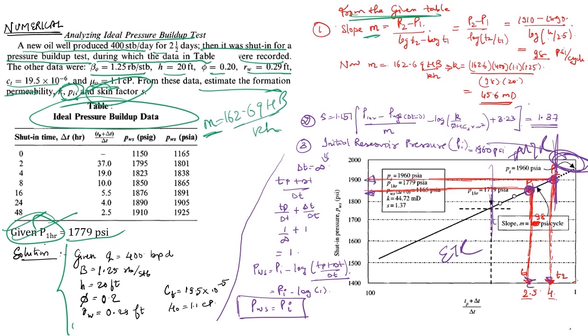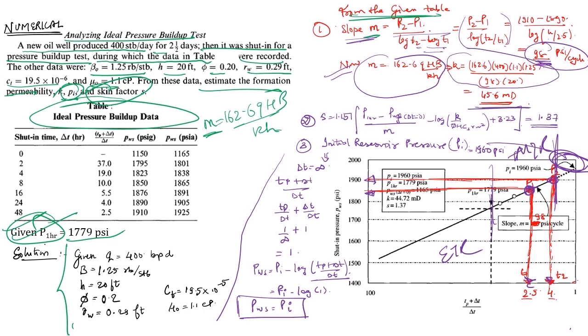So my slope m is equal to (P2 minus P1) upon (log T2 minus log T1). Because it is a minus, I can write T2 by T1 inside the log. On solving that, my answer would be 98 psi per cycle. Once I have the slope, I know the formula: 162.6 q mu B upon kh will be my slope. On placing all the values already given in the problem and placing the value of m as 98, I will get my effective permeability as 45.6 millidarcy.